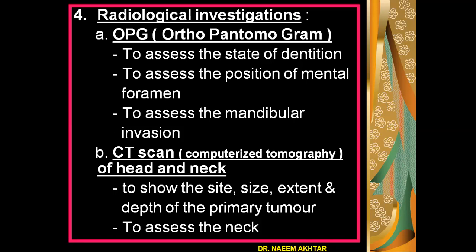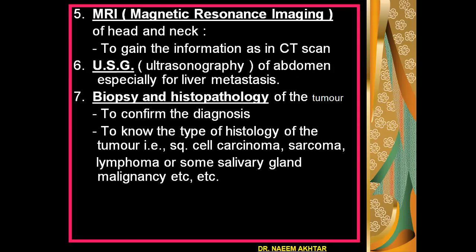Secondly, to assess the neck. Then magnetic resonance imaging, MRI of the head and neck. Again, this will help to gain the information as we gain information in CT scan. Then ultrasonography of abdomen, especially for the liver metastasis.